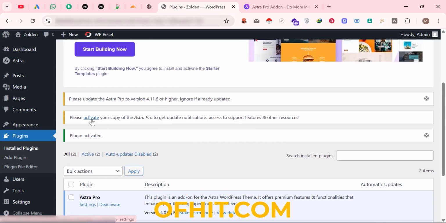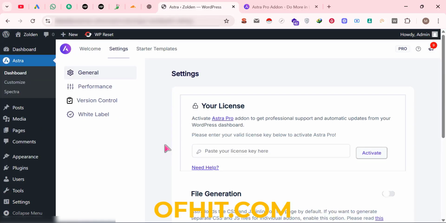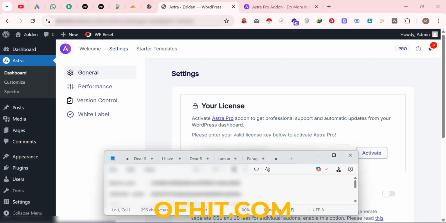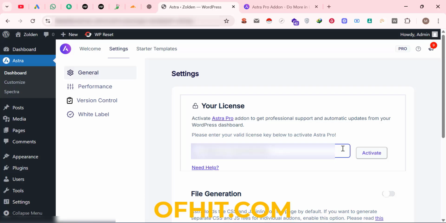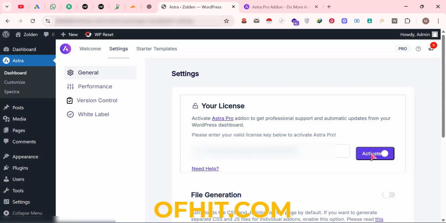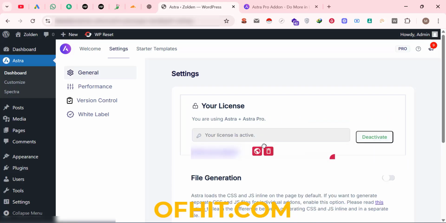Now need to activate the license key, so click on activate link. Now we need to paste the license key here. Now I am going to the notepad file and copy the license key from here and then back to the dashboard and paste here. Then click on activate. Look at here, license is activate.